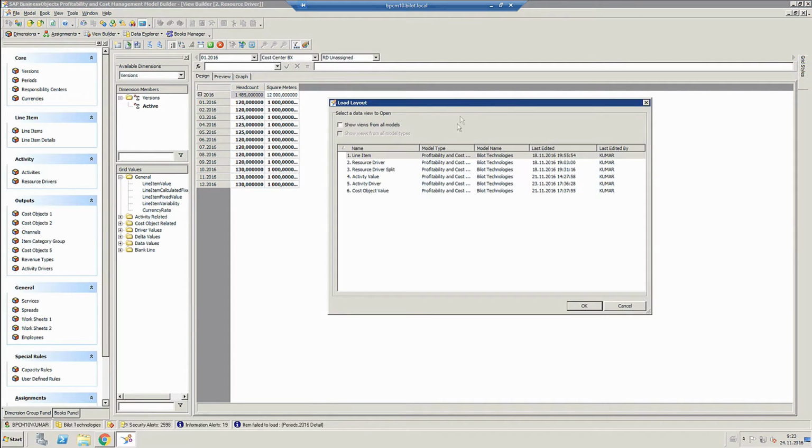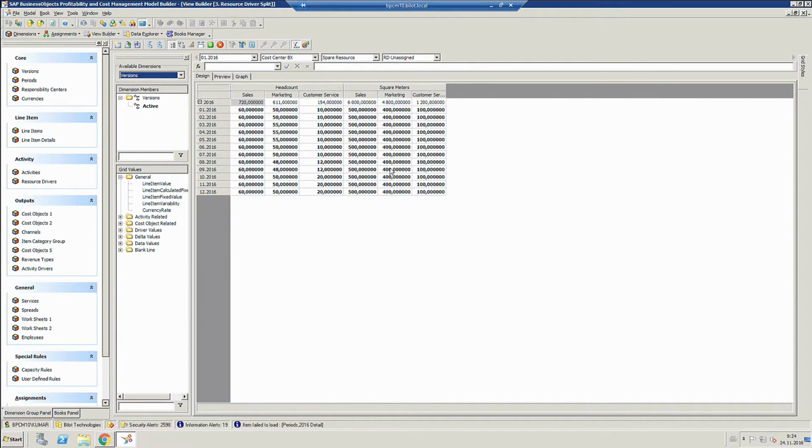But now we have to apportion these according to each activity. So that basically depends on the size of our sales team or our marketing team or our customer service team. So I've split the resource driver accordingly, 60, 50, 10, and it fluctuates according to changes in the team.